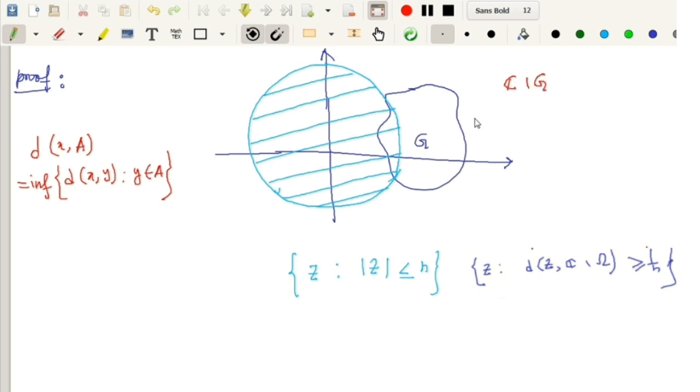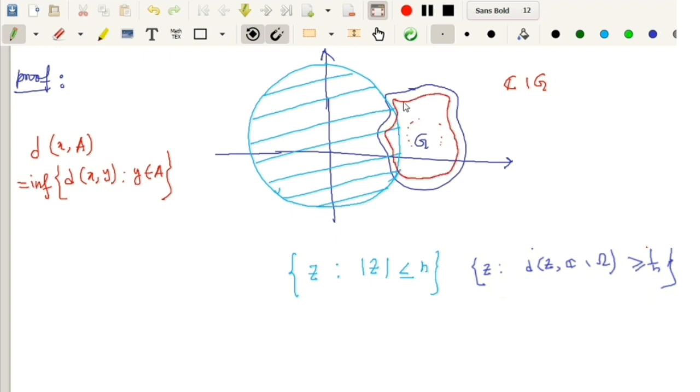Obviously those complex numbers do not lie outside of the set G, because if we take any point from outside of G, then the distance from that point to the complement of G is 0. And those points do not lie on the boundary of G, because if we take some point from the boundary of G, then the distance of that point from the complement of G is 0. So those points entirely lie inside G.